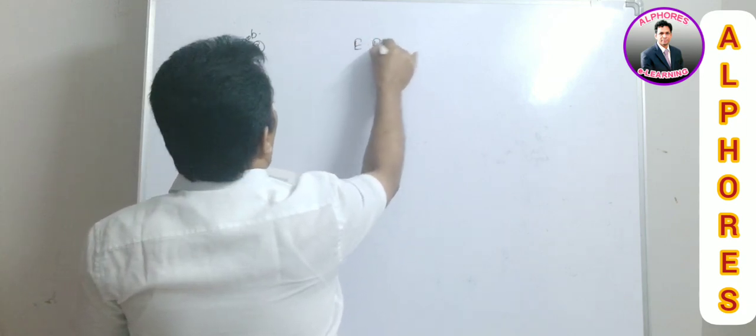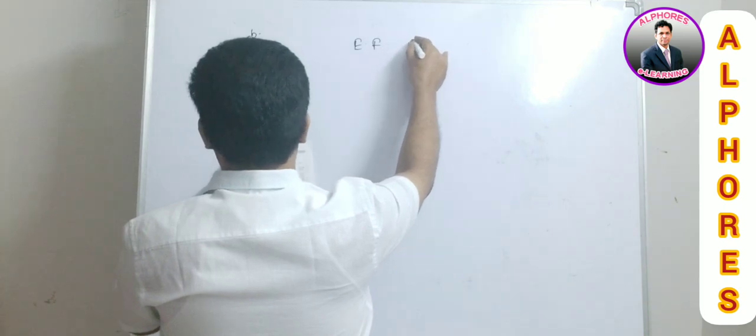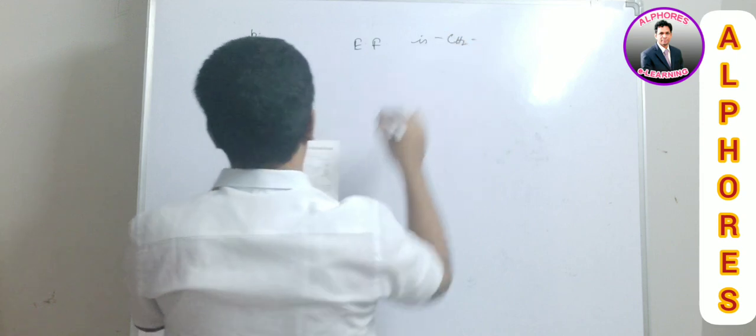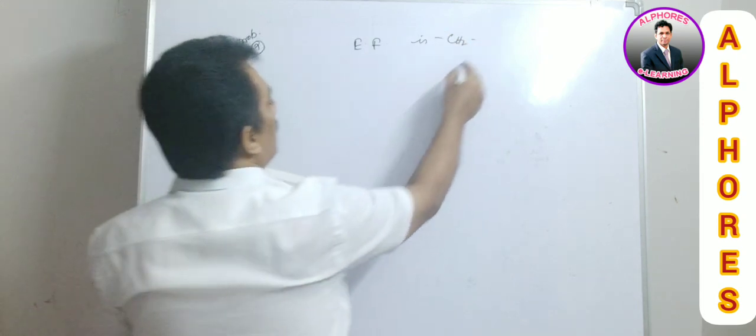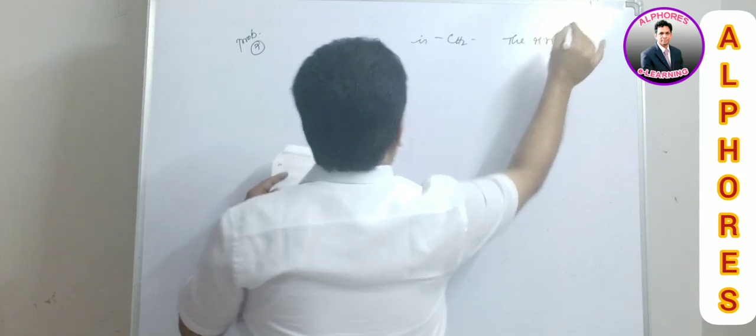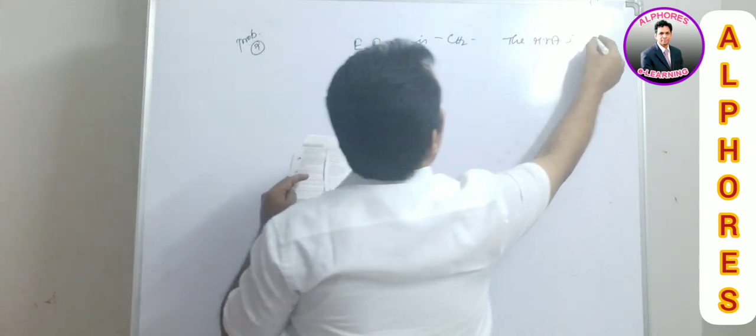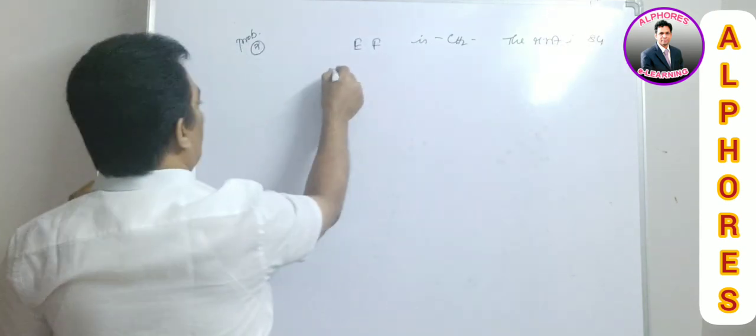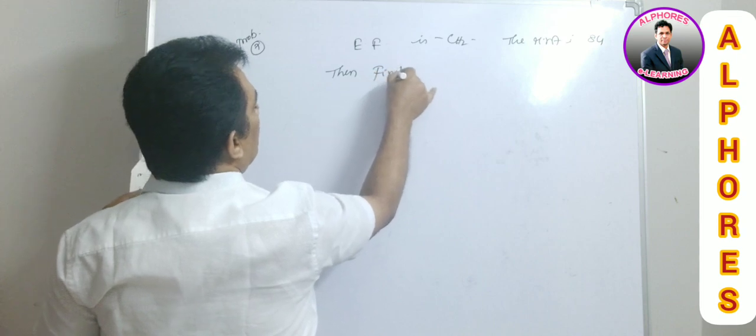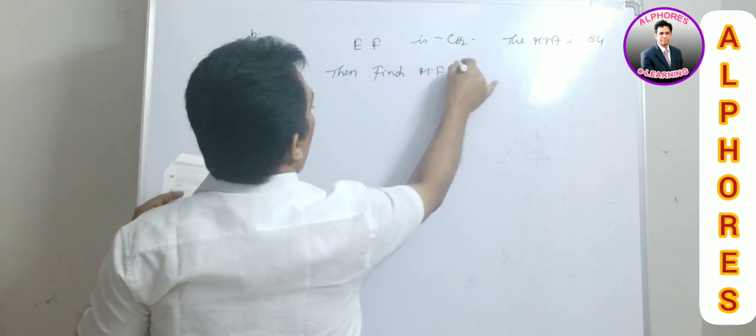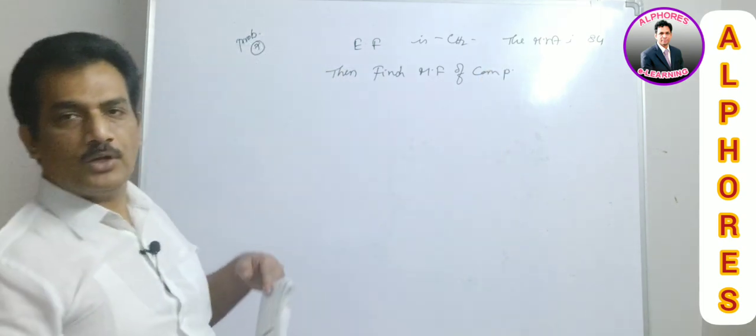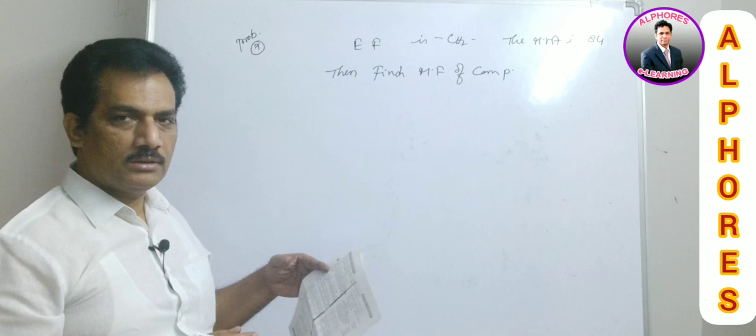Empirical formula of compound is CH2 and the molecular weight is 84. Then find the molecular formula of the compound. I think it is an easy job for you. You can easily solve this, is it not?